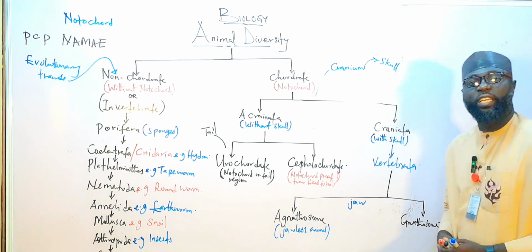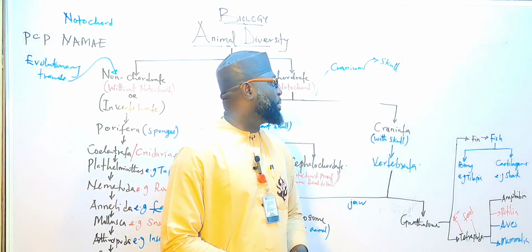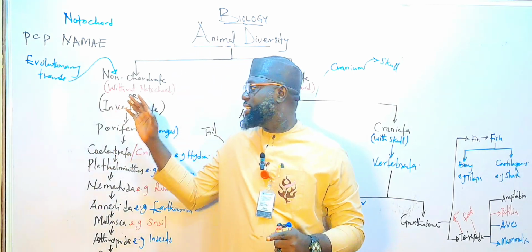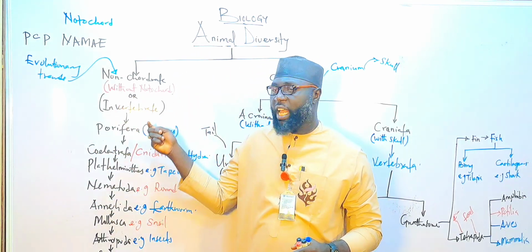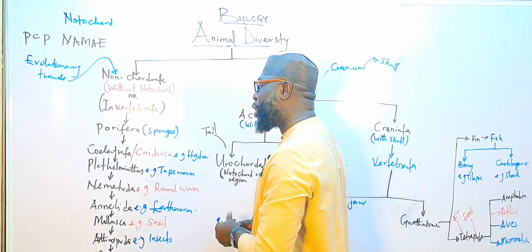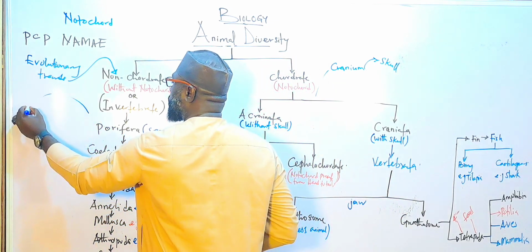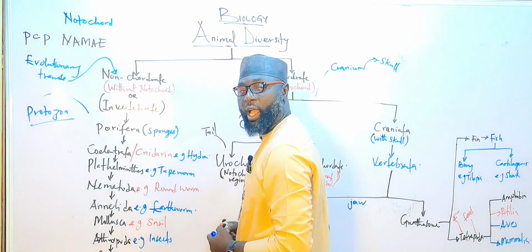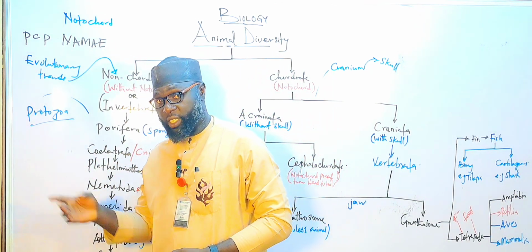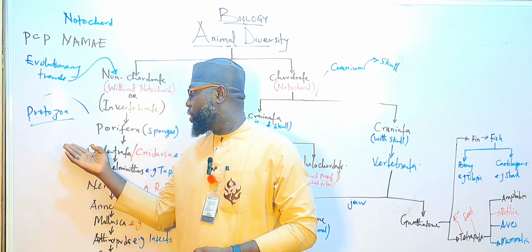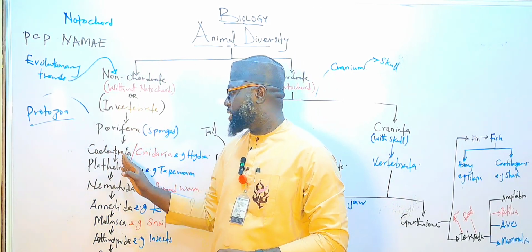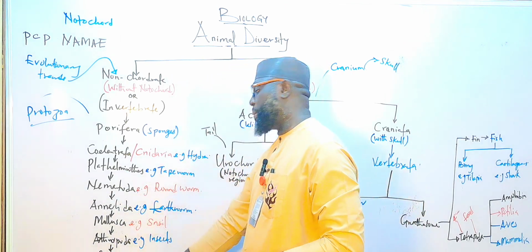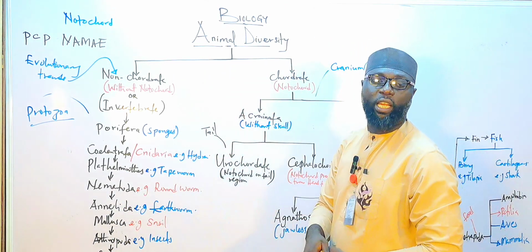So this is the tree diagram for animal diversity. The next thing we do now is we will treat them one after the other. We will start from Protozoa. Don't forget that the protozoa can be found under kingdom Protista. After we treat Protista, we move to Porifera, Cnidaria, Platyhelminthes, Nematoda, Annelida, Mollusca, Arthropoda, Echinodermata, then Chordata.